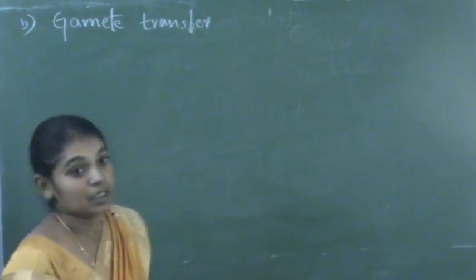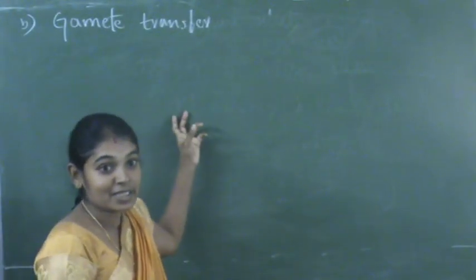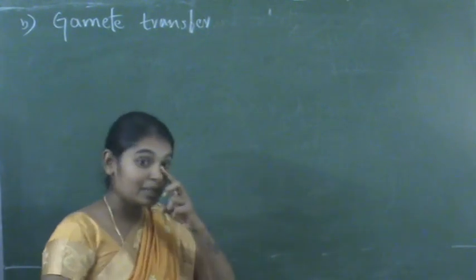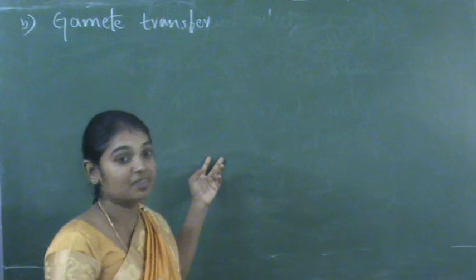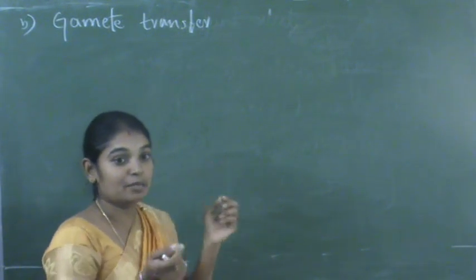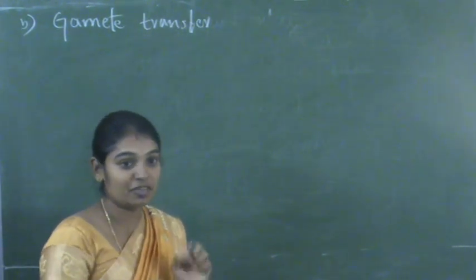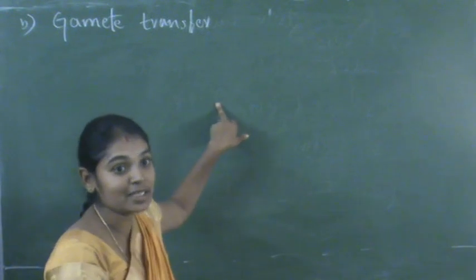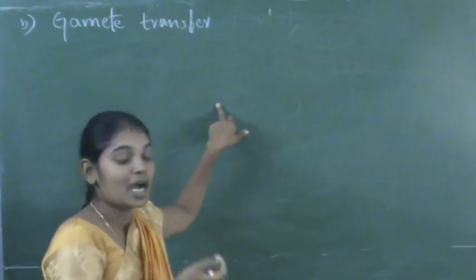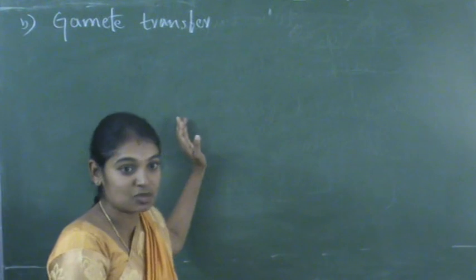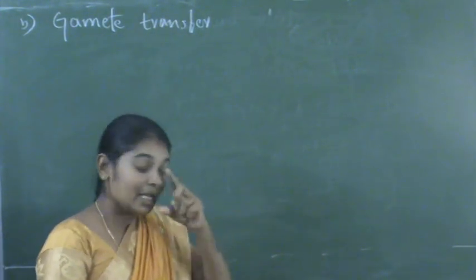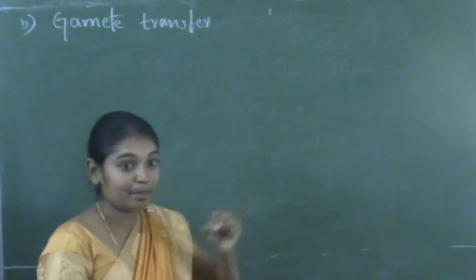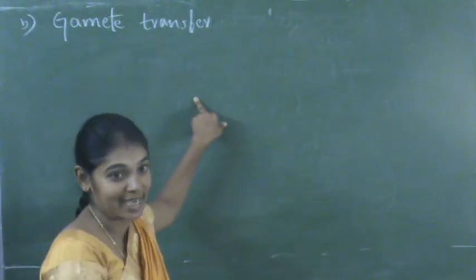First of all, if the gametes are formed in different organisms or different individuals, like male and female, then these must be joined, or fused with each other. Then only the fertilization takes place. How are these gametes transferred from individual to individual, or is there any medium to transfer the gametes?